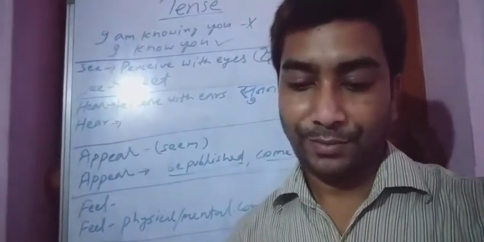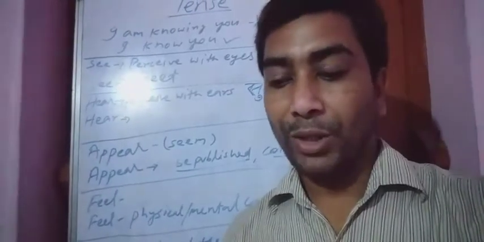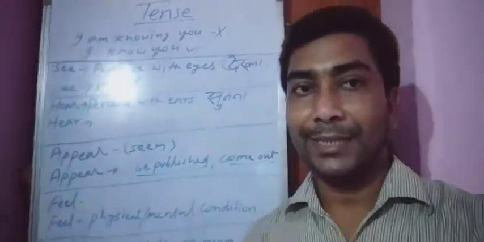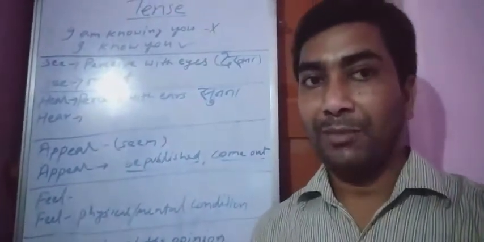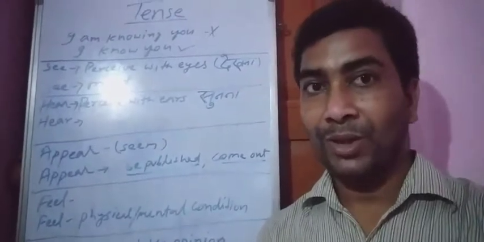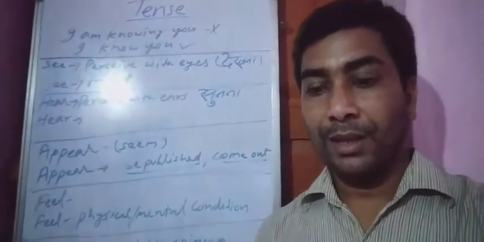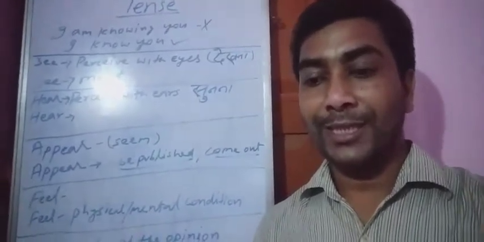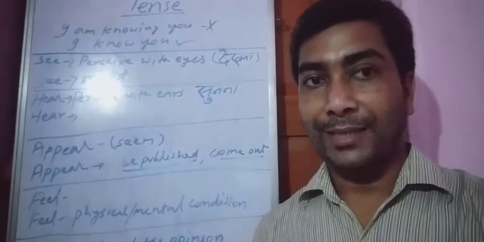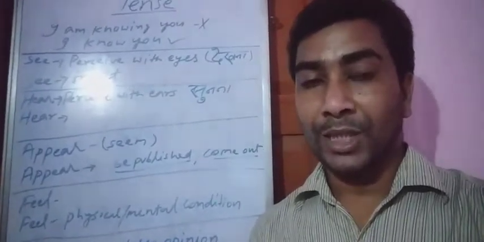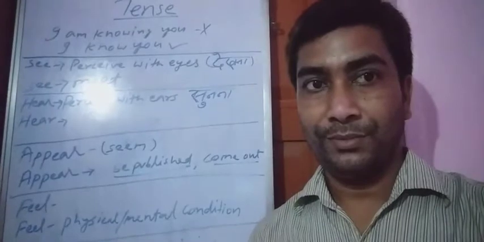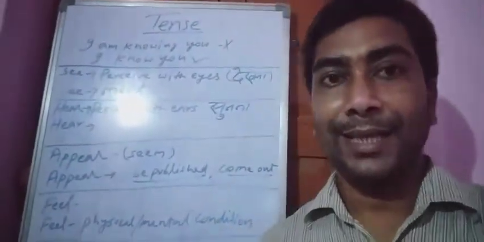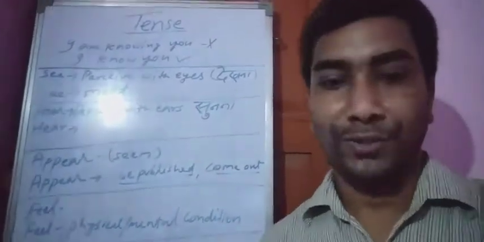Another example: the mango is tasting sweet. Wrong. The right will be the mango tastes sweet. Another example: the rose is smelling good. Wrong. The right sentence will be the rose smells good. So, in continuous, these sentences are not used.